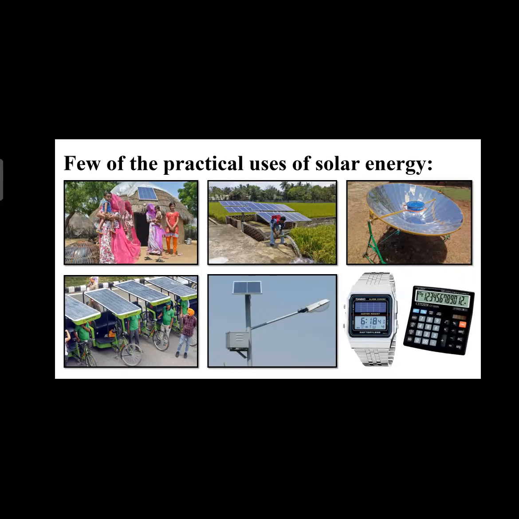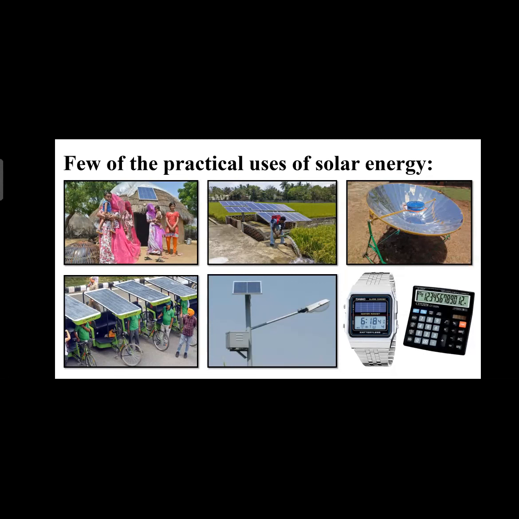They cannot produce a large amount of electricity, but they produce enough that is sufficient for their house. So if power is not supplied to them, we can use solar panels, and solar energy is accessible to everyone. In the second image, we are seeing the agricultural use of solar panels. Solar panels are being used to generate electricity for the working of the water pumps, which are used to water the agricultural land.